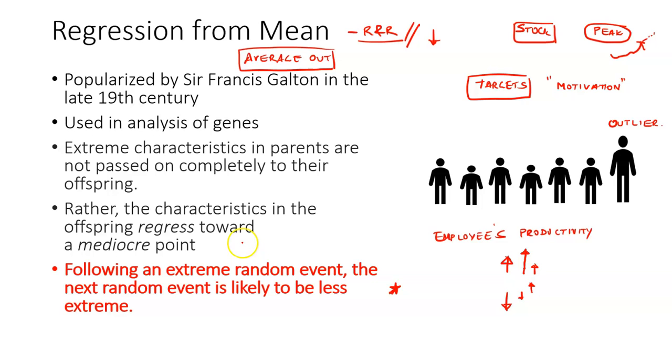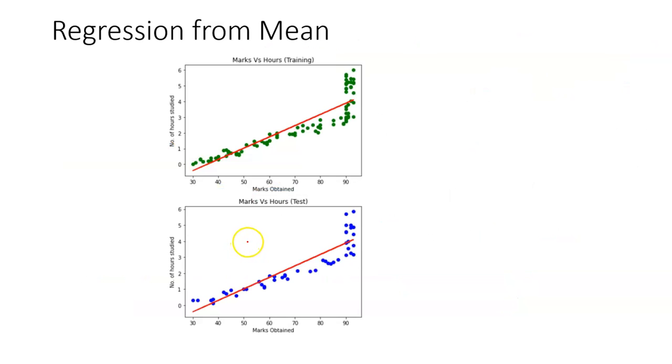Okay. So I started this session with the question on why we are calling this as regression. Now I'm sure you would have understood, right? This line is known as the line of best fit. This line is supposed to represent the best fit for all the data points.